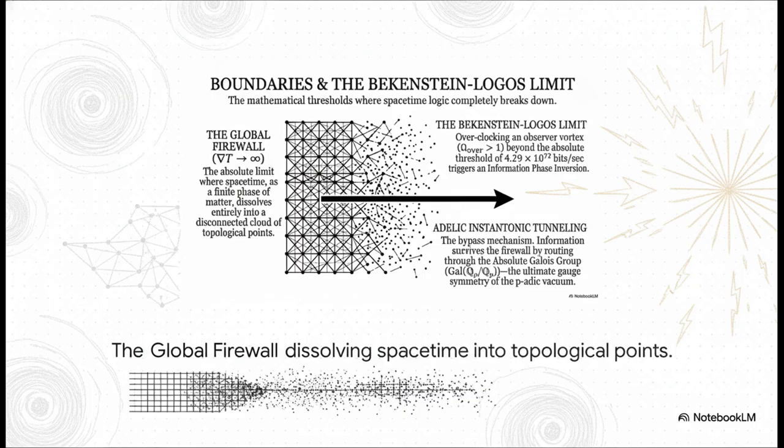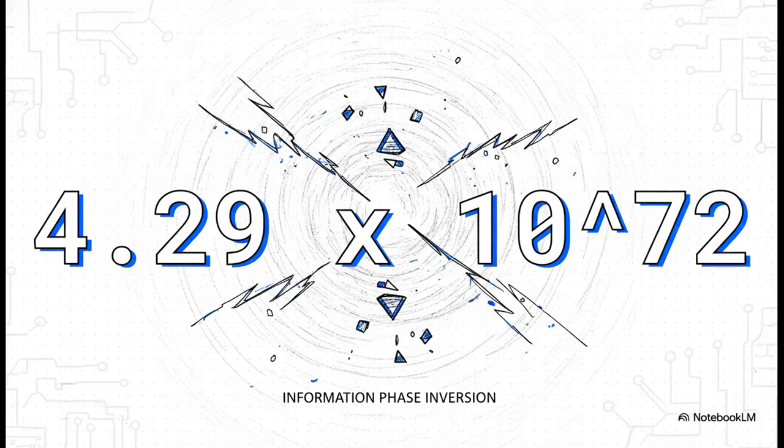This is the absolute limit where spacetime, as a finite phase of matter, dissolves entirely into a disconnected cloud of topological points. The only way information survives this firewall is by routing through the absolute gauge symmetry of the p-adic vacuum, a brilliant little bypass mechanism known as Adelic instantonic tunneling. But what triggers this breakdown? It happens at exactly 4.29 times 10 to the 72nd power bits per second.